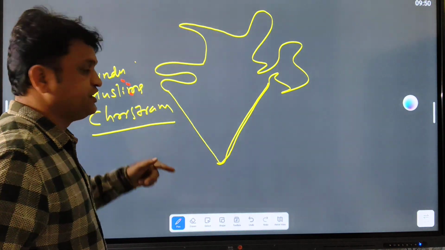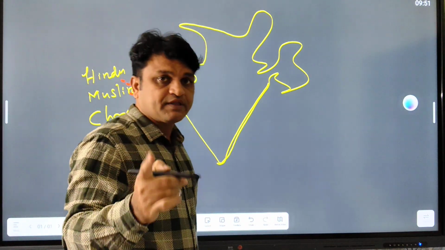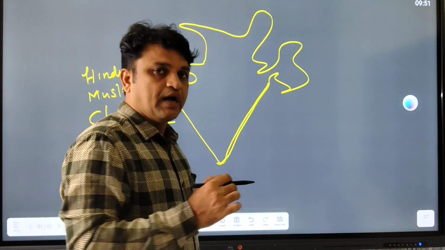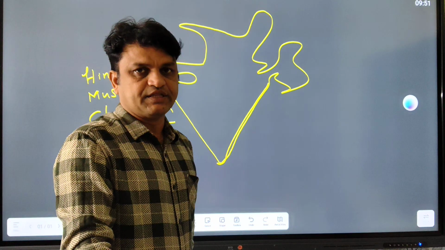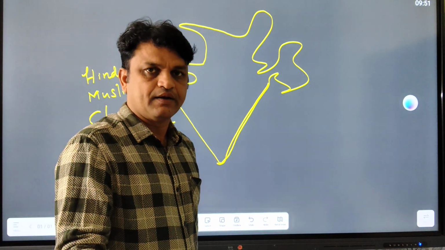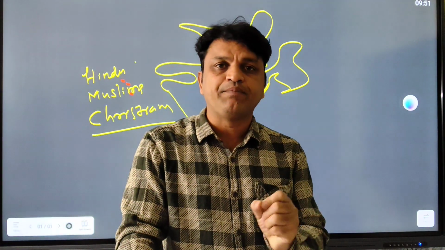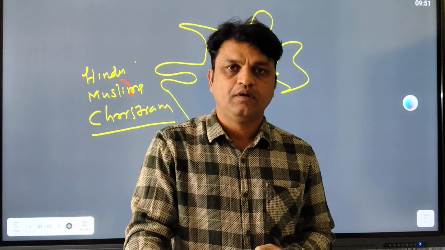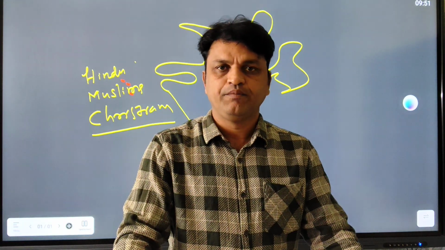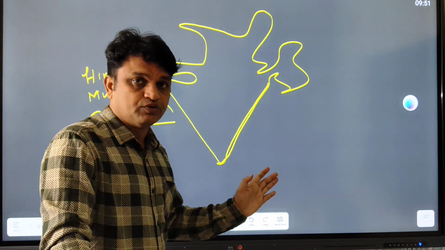In 1918, I told you, the Khilafat Committee was started by the brothers Muhammad Ali and Shaukat Ali. At the same time Gandhiji took part in the Rowlatt Satyagraha. Because of the Jallianwala Bagh massacre, nearly 379 people were killed by General Dyer, because he gave the order to the troops to fire on the people. And thousands of people were injured.